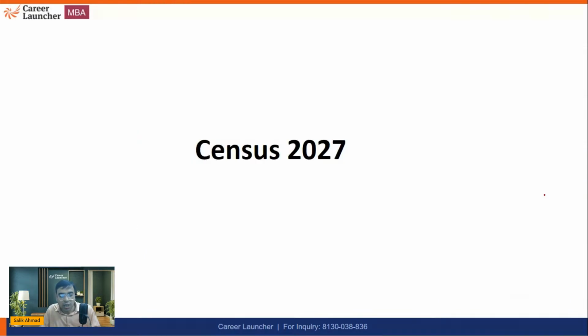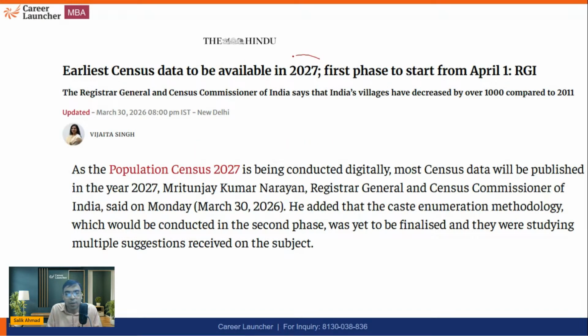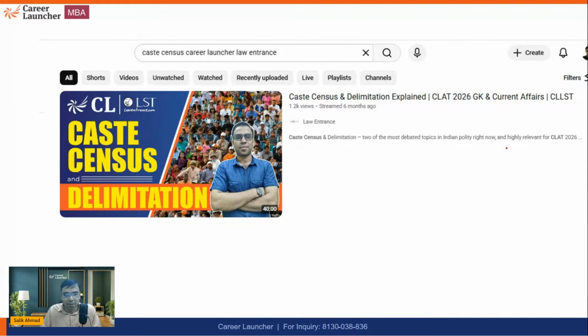Okay, now let's talk about this year's census, that is Census 2027. Of course, the earliest data will be available in 2027, and the first phase will start from 1st April, says the Registrar General of India, Mr. Mrityunjay Kumar Narayanan, Registrar General and Census Commissioner of India. And this is a Union subject, so of course it is the job of the Union Home Ministry to conduct the census.